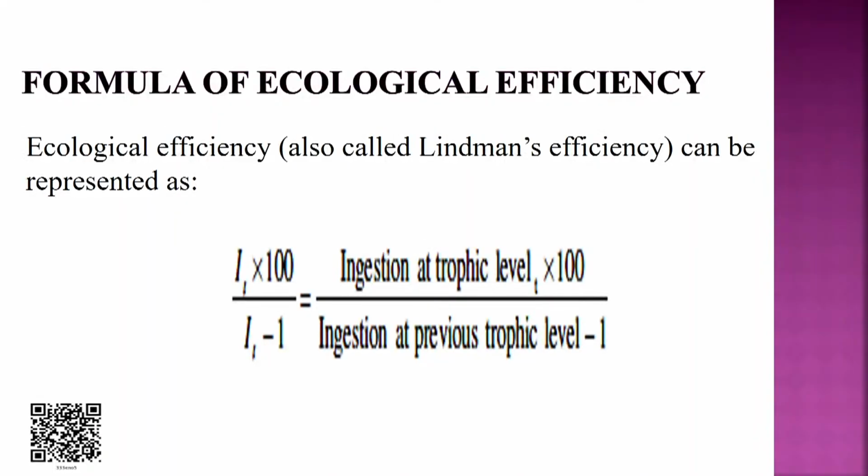Ecological efficiency, also known as Lindeman's efficiency, because Lindeman coined this efficiency formula, can be represented as I_t × 100 / I_(t-1), that is, ingestion at trophic level t × 100 divided by ingestion at the previous trophic level.